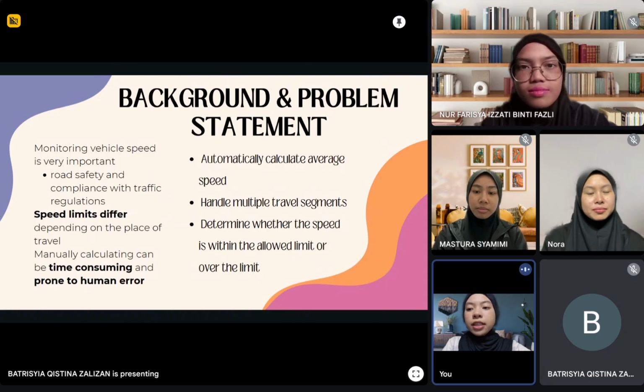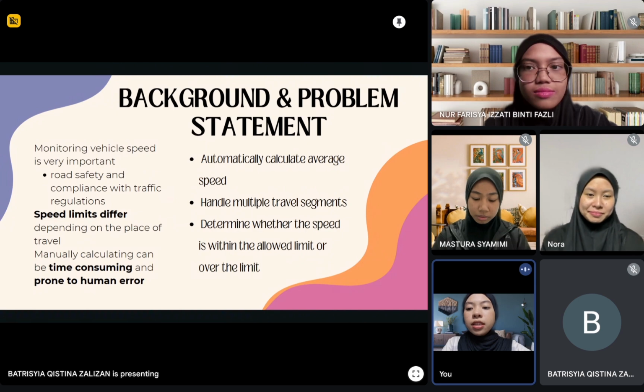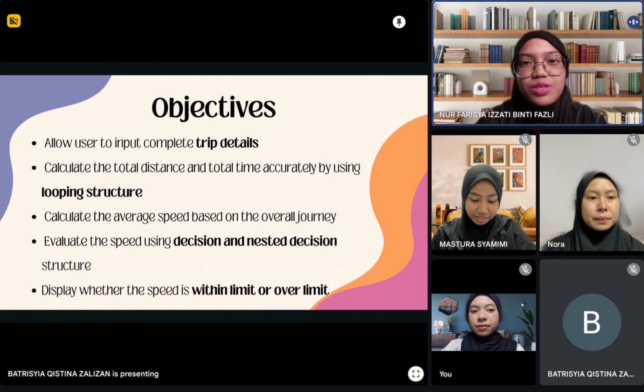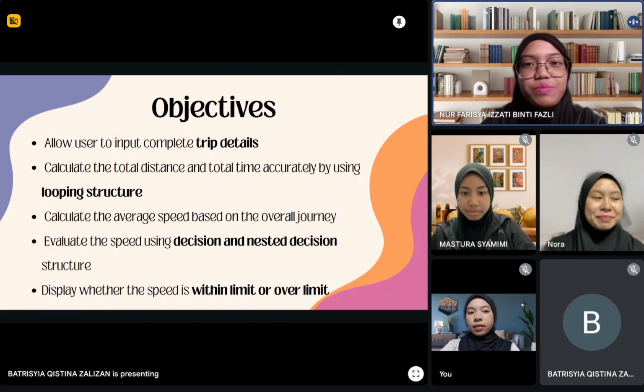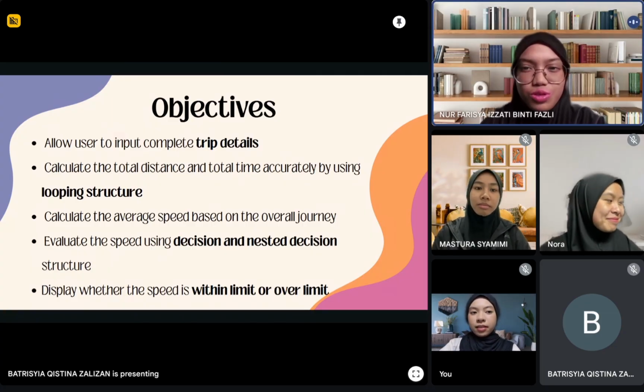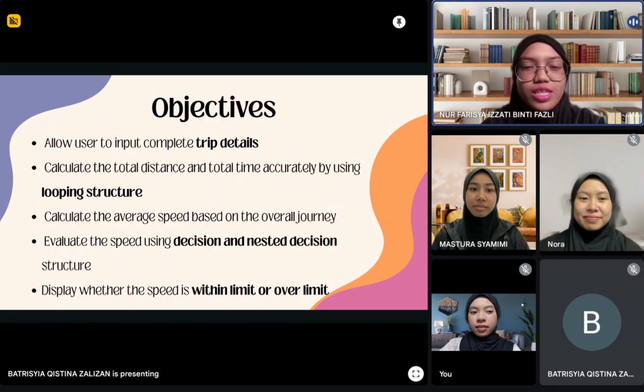Therefore, our group identified the need for a computer-based system that can automatically calculate average speed, handle multiple travel segments, and determine whether the speed is within the allowed limit or over the limit. The main objective of our system is to allow users to input complete trip details such as trip name, place of travel, preferred speed unit, and number of travel segments.